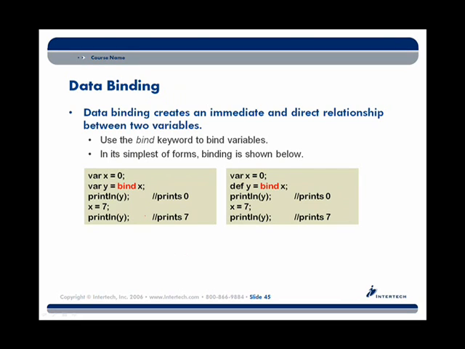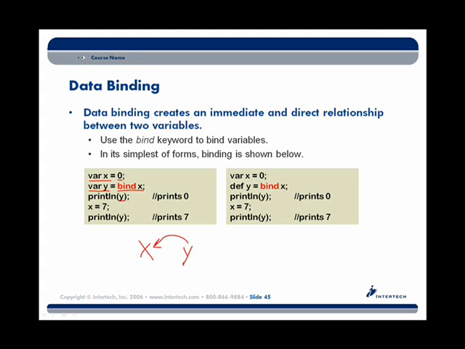Now, data binding is a very powerful operation in JavaFX. Data binding allows us to create a relationship, if you will, between two variables. Maybe one of the best ways to see how binding works is to actually look at a very small and simple example. Let's say we define a variable called x, and we're going to set that to an integer literal 0. Then we'll declare another variable called y, and rather than setting it to a value, we simply bind it to x. Here what we've done is said that y is now always going to be having the value of whatever is in x.